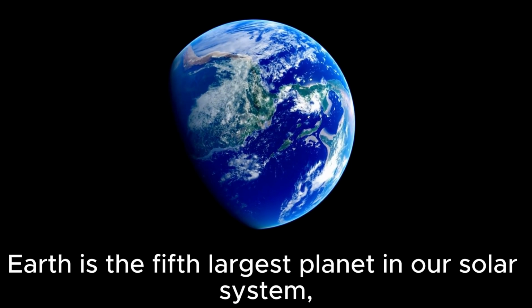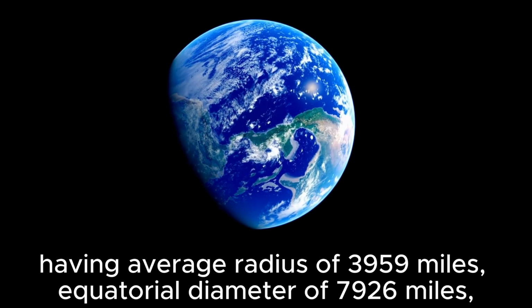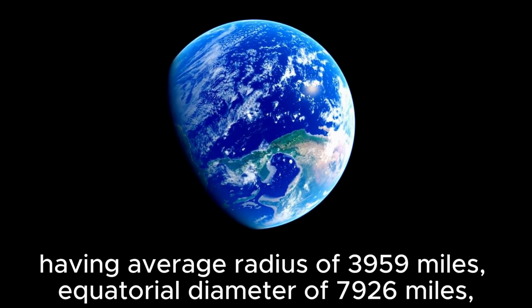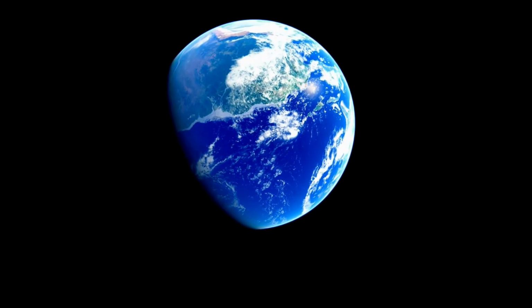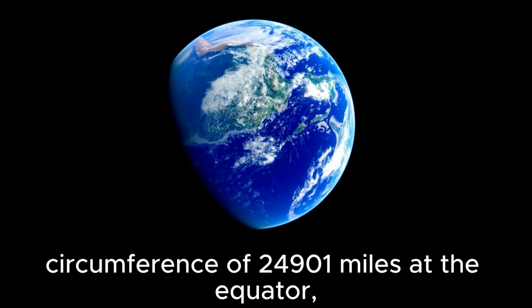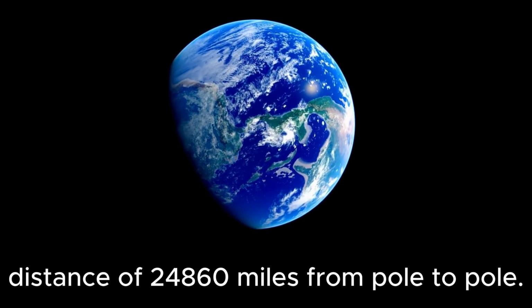Earth is the 5th largest planet in our solar system, having an average radius of 3,959 miles, an equatorial diameter of 7,926 miles, a circumference of 24,901 miles at the equator, and a distance of 24,860 miles from pole to pole.